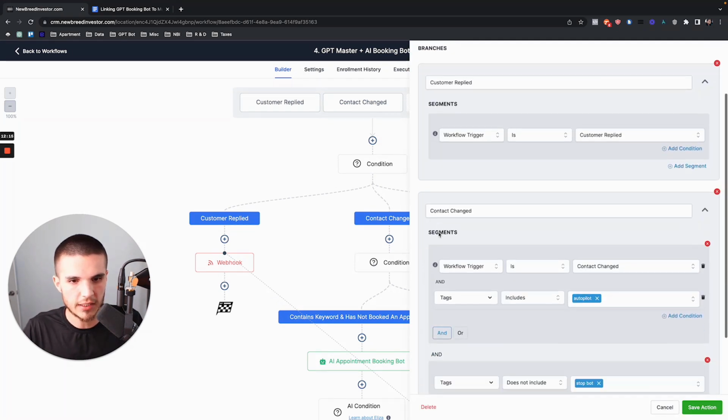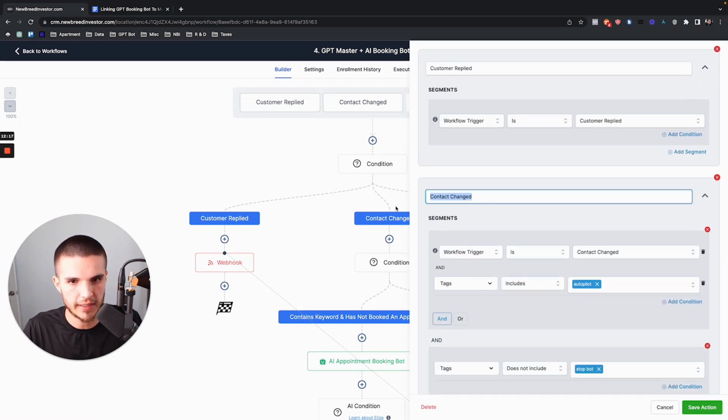when the condition is contact changed, which is straight down the middle, and by the way, where this is positioned has nothing to do with it going straight down the middle. This is just the order of when the triggers were created. So you could have a bunch of triggers. The condition runs based on what we select here. It has nothing to do with that.